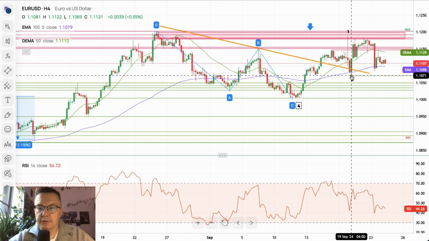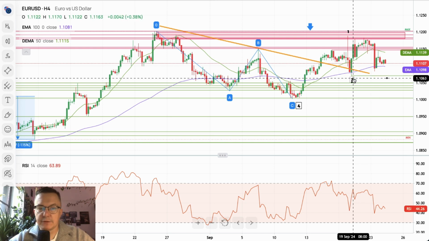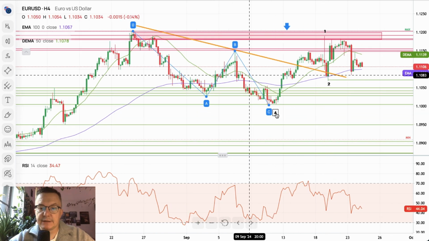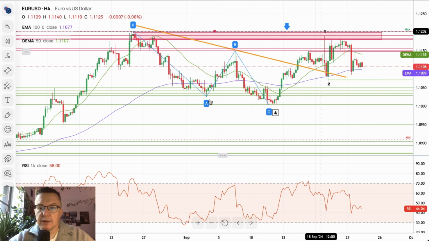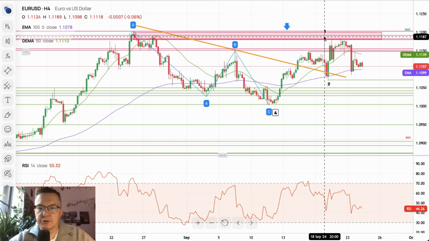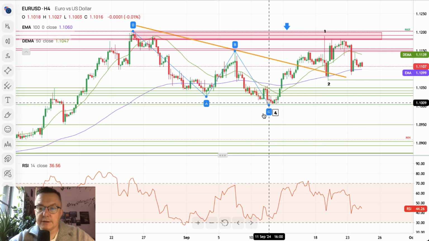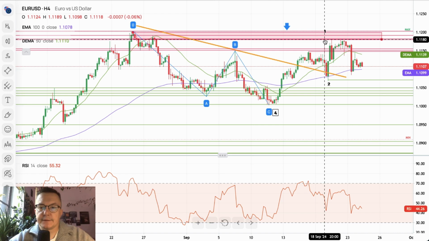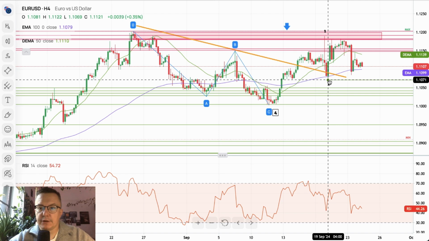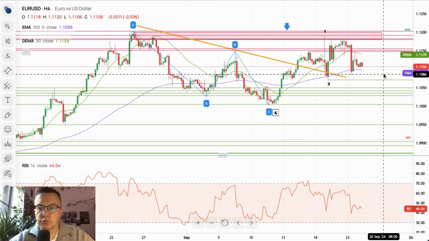So if the level of 1.1071 is violated, so the low of the proposed wave 2, then of course we are apparently entering a more complex and time-consuming correction. So that means that the ABC correction to the downside will evolve into the triangle, a very skewed triangle possibly, or maybe even in some more complex and time-consuming corrective cycle. But first we need to break below the wave 2 low 1.1071. So we just need to wait for this.